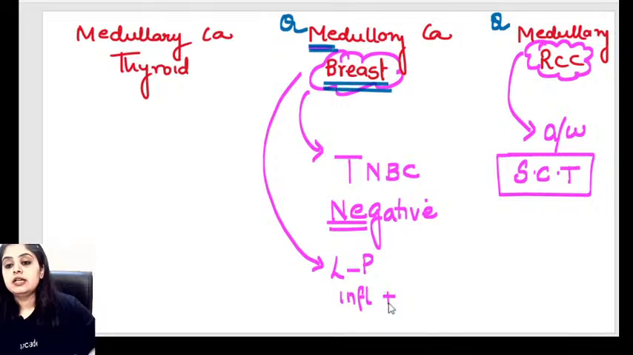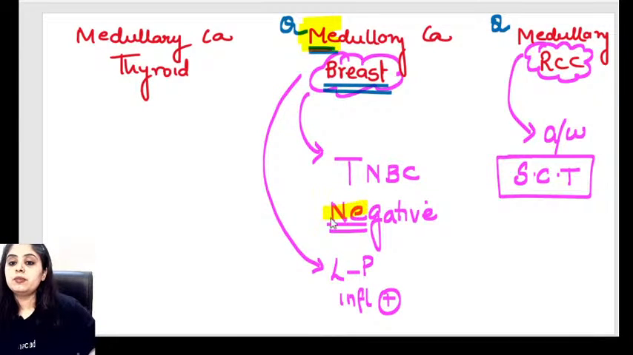Please remember, very famous question again. Two things: medullary carcinoma of the breast is a triple negative breast cancer and it shows a lymphoplasmacytic infiltrate. Very important. Now coming to medullary carcinoma of the thyroid.